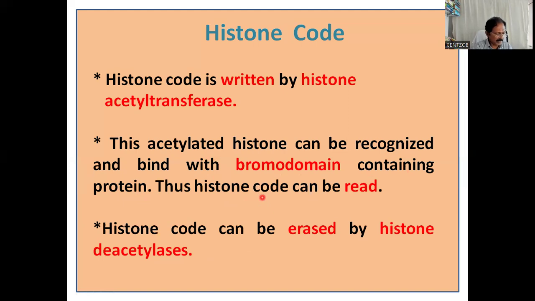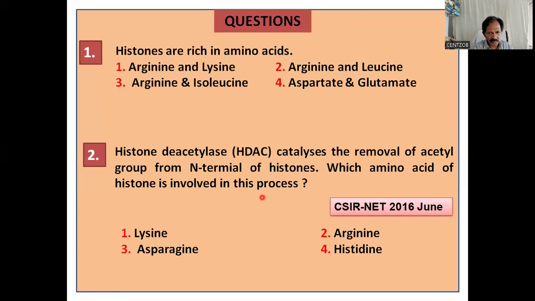So we can do some questions. It's a simple question, asked in CSIR NET exam. Histones are rich in amino acids: arginine and lysine. Another: histone deacetylase catalyzes the removal of acetyl group from the N-terminal of histone. Which amino acid of histone is involved in this process? It was asked in June 2016 CSIR NET. This is also a very simple question. It's lysine, isn't it?